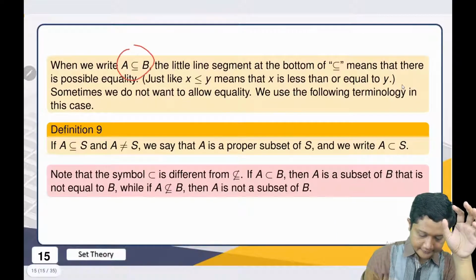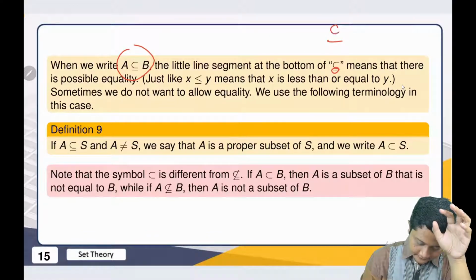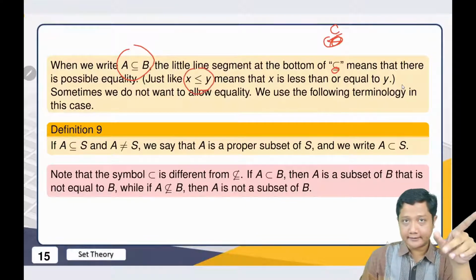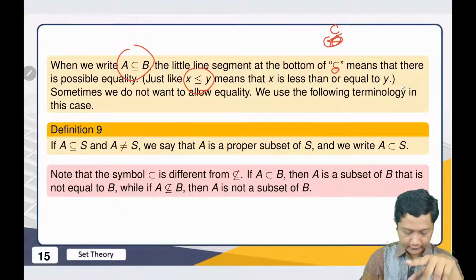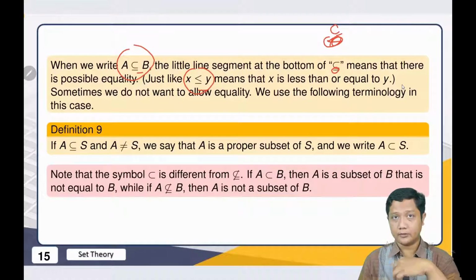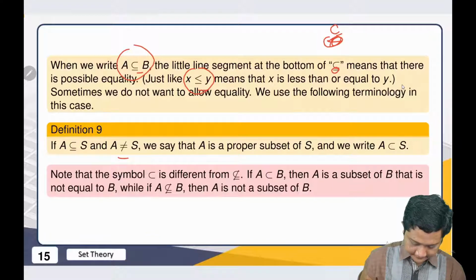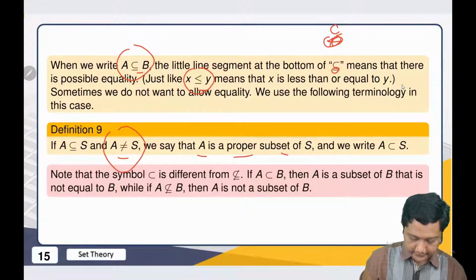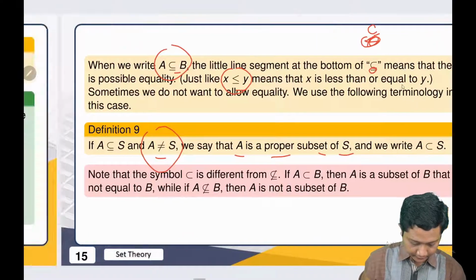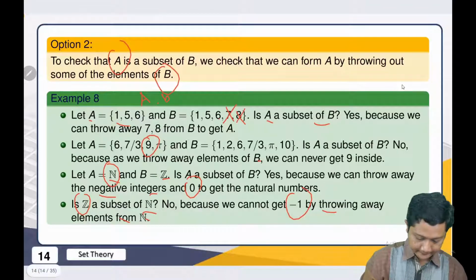And when we write this symbol, this one has a meaning. It's like when we have x less than or equal to: A is a subset of B, or A is equal to B. That's the same thing. And if A is not equal to B, then we call A a proper subset of B. For example, this A is a proper subset of B.